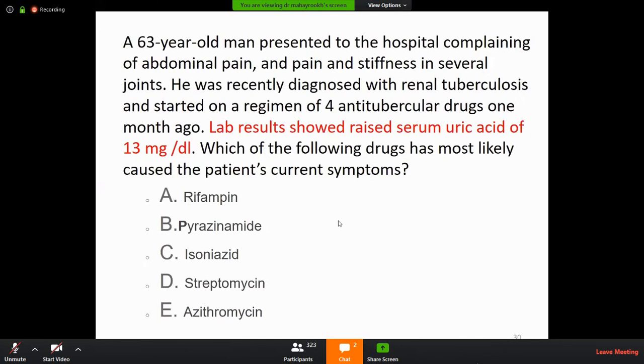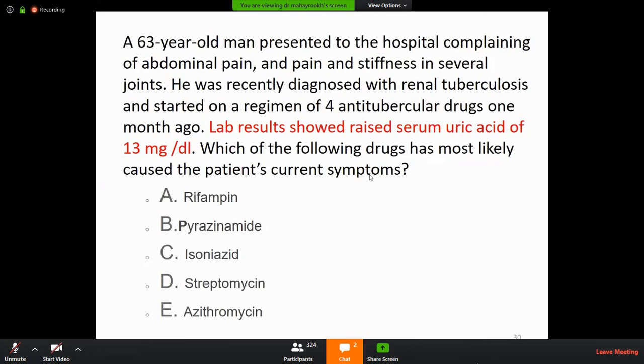Another question: a 63-year-old man presents to the hospital complaining of abdominal pain and stiffness in several joints. He was diagnosed with renal tuberculosis and started on 4 anti-tuberculous drugs. After 1 month, labs show raised uric acid levels.